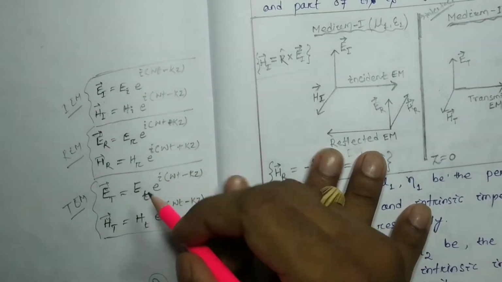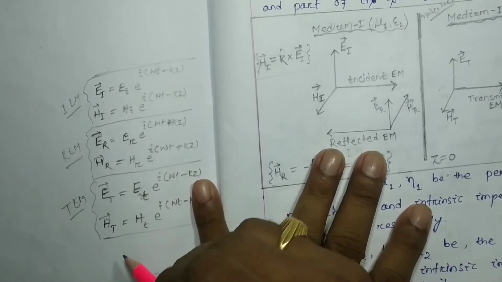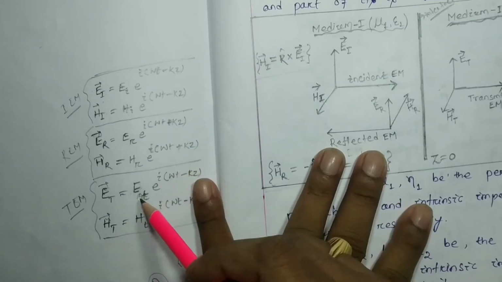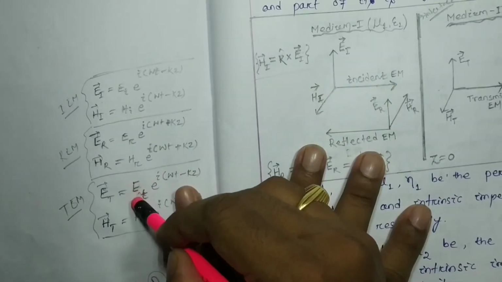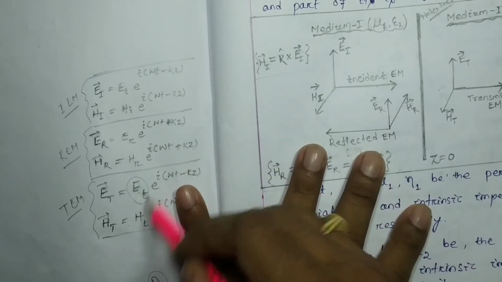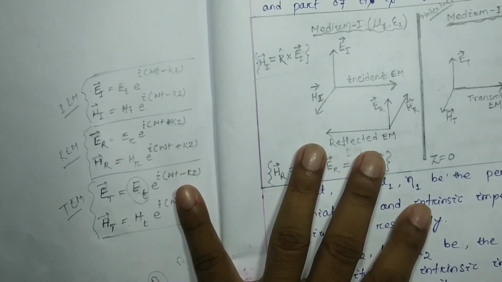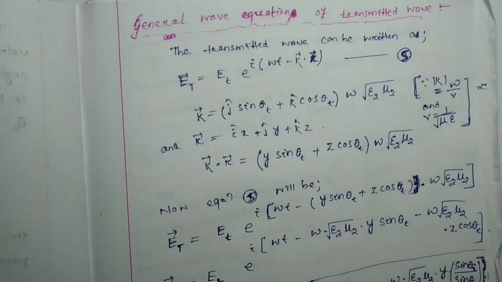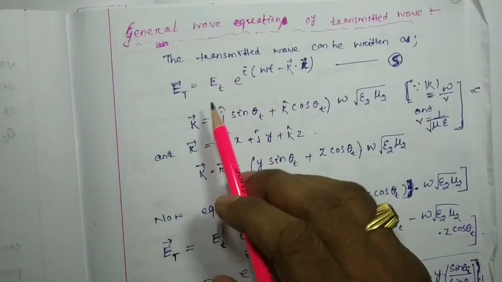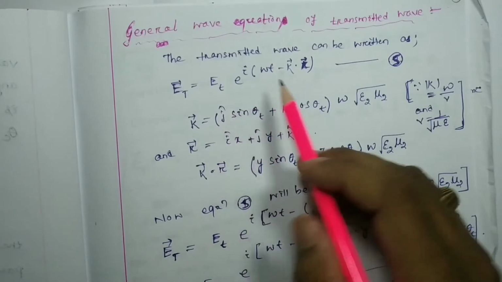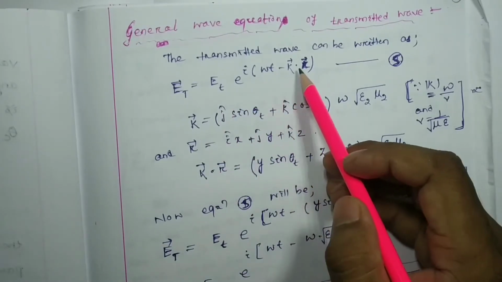Many books write E0t, many books write E1. So here I have written E small t, that is the amplitude of the electric component of the electromagnetic wave. The same thing I have written over here: the transmitted wave in general can be represented as Et into e to the power i omega t minus k dot r.